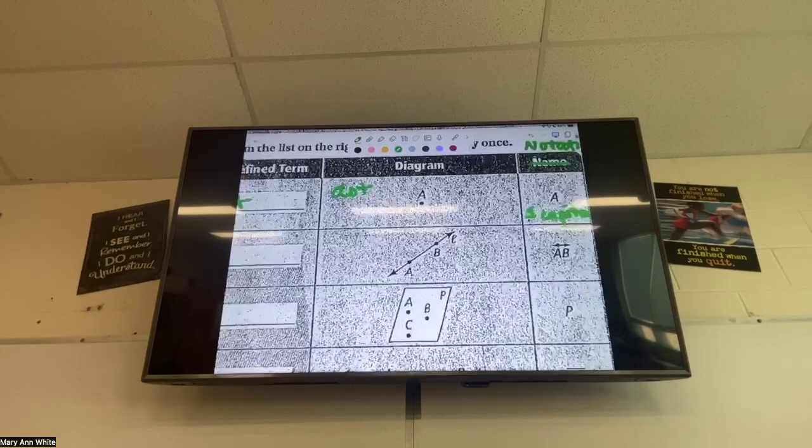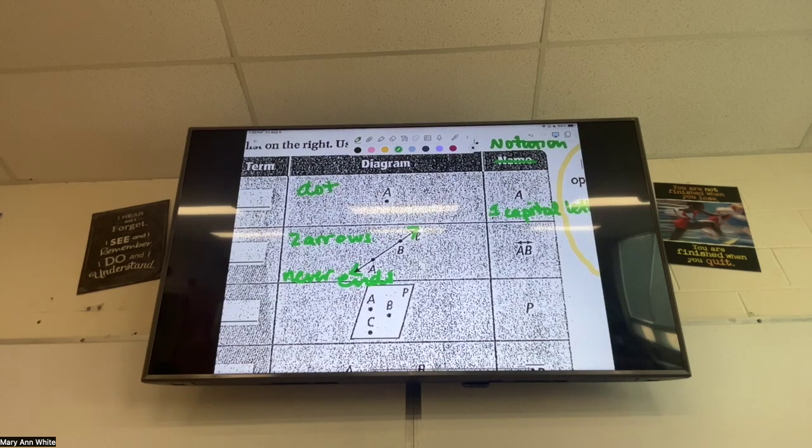The 2 arrows, good. So I've got 2 arrows. This never ends. It never stops. It goes on and on and on forever. Notice that we have 2 arrows in the picture, so I have 2 arrows in my notation.